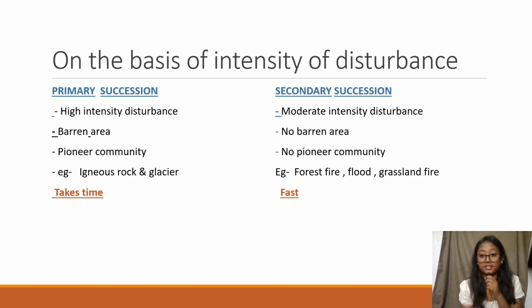On the basis of intensity of disturbance, there are two types of ecological succession: primary ecological succession and secondary ecological succession. In primary ecological succession, there is high intensity of disturbance.